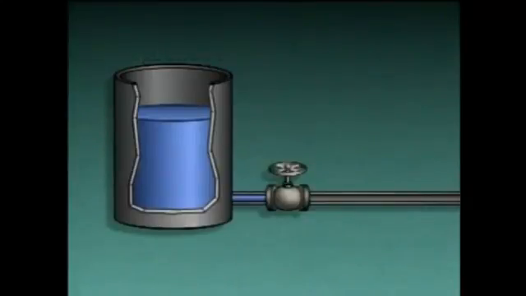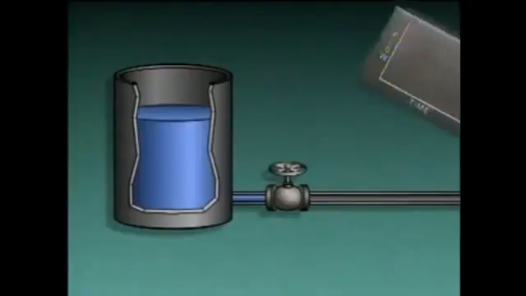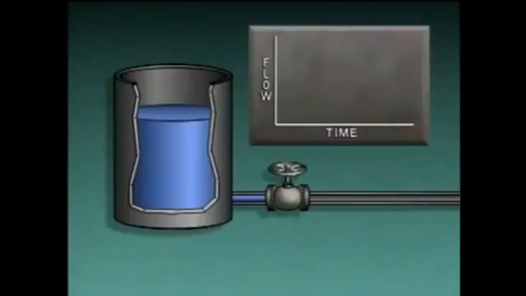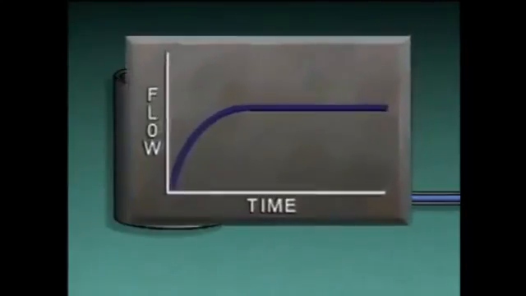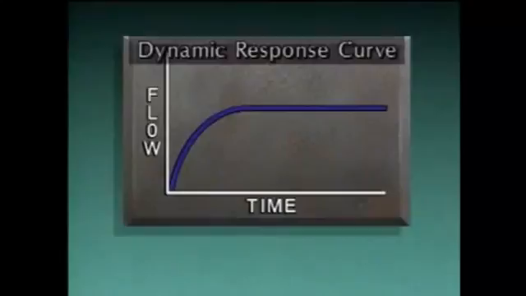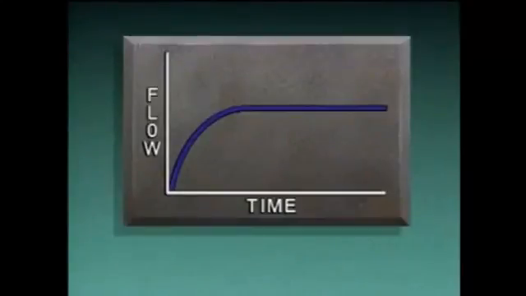With the valve closed, there's no flow through the system. Let's see what happens when the valve is opened. We'll plot the effects of opening the valve on this graph. The vertical axis of the graph represents flow, and the horizontal axis represents time. When the valve is opened, the flow of liquid from the container increases rapidly at first, then levels off at its maximum value. The curve that's formed on the graph is often referred to as a dynamic response curve. It illustrates a basic fact about a system's response to operating changes. The response is gradual, not immediate.